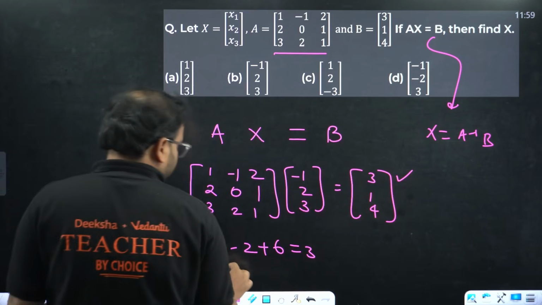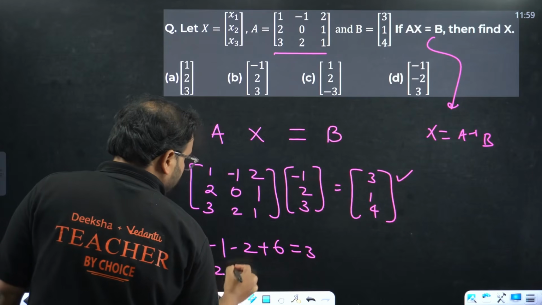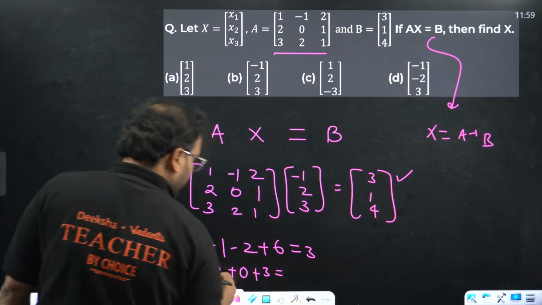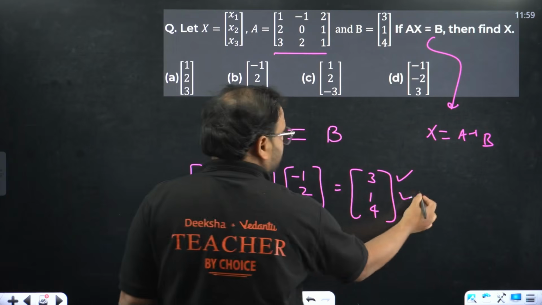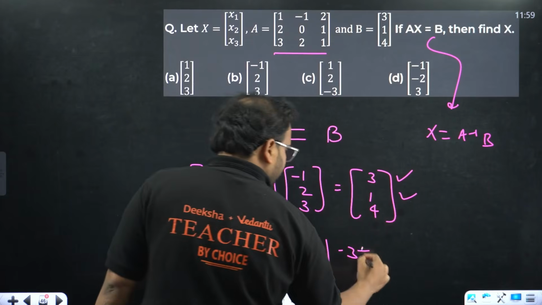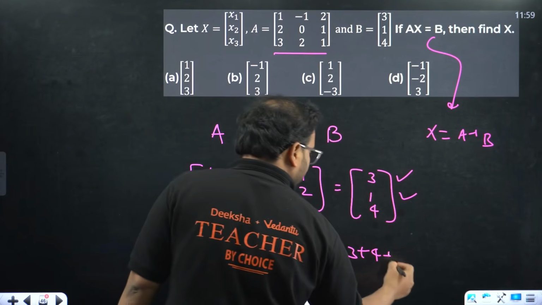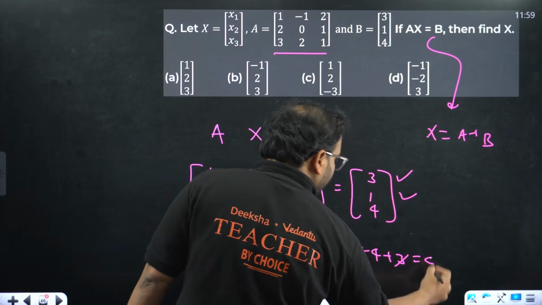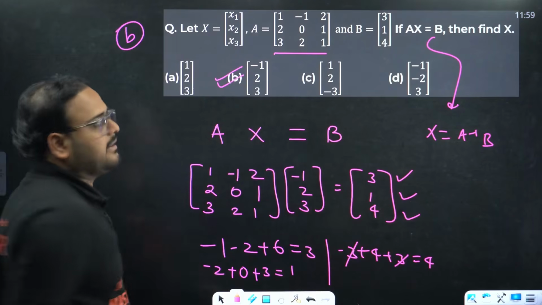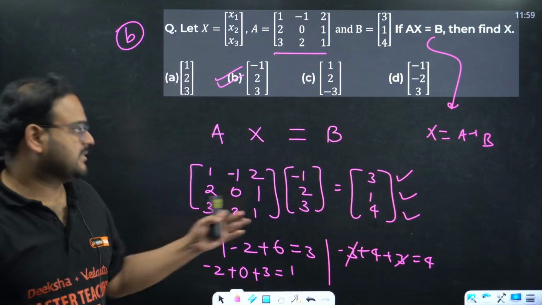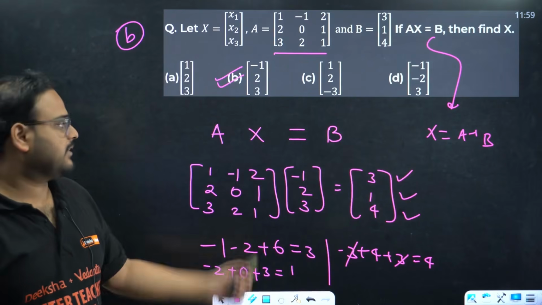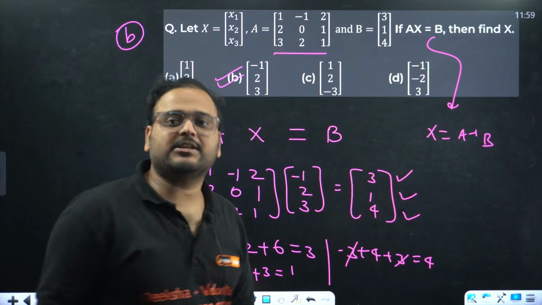2 into minus 1 is minus 2, then 0, then plus 3. I get 3 minus 2, that is 1. Also true. Let's check the last one also. 3 into minus 1 is minus 3 plus 4 and plus 3. The 3 and 3 cancel. Answer is coming as 4. You can see if I take option B for the matrix X, I get the result true for Ax equals B. So yes, the right way to solve this question is using the inverse, but we can also solve it using the product of two matrices. Is it clear? Answer is option B, minus 1, 2, 3.